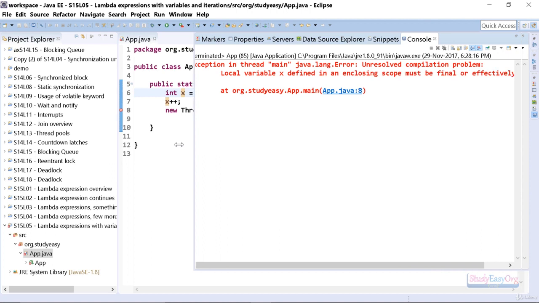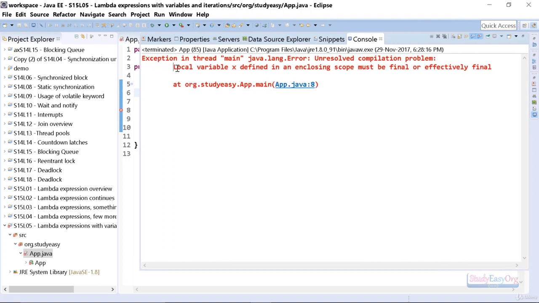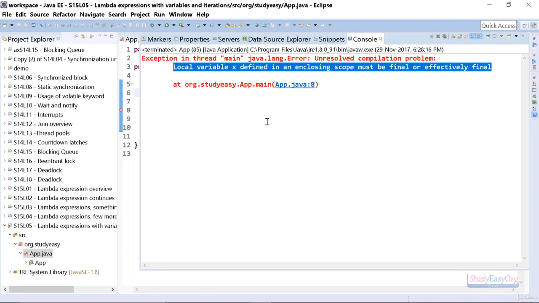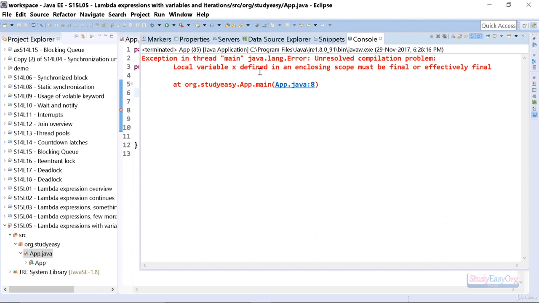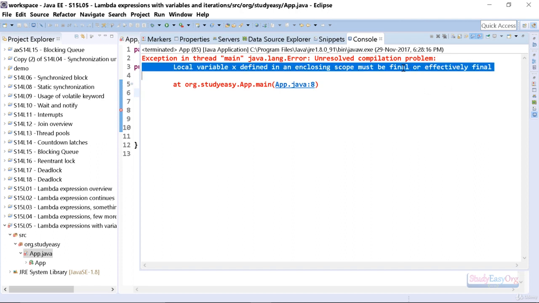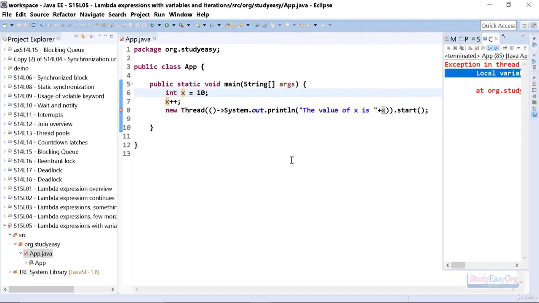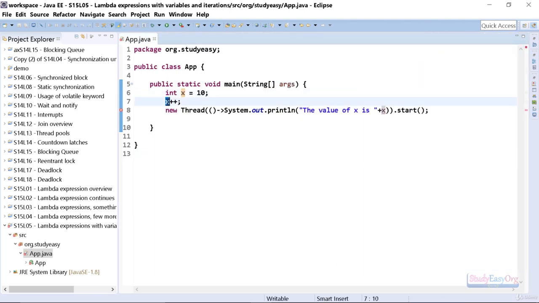Now in here, if I show you the error message, the error message is: local variable x defined in an enclosing scope must be final or effectively final. So in here it needs to be final or effectively final, and if we are performing any kind of operation on this variable, our program will give us a crash. It will not execute properly. Now why is there this crash?